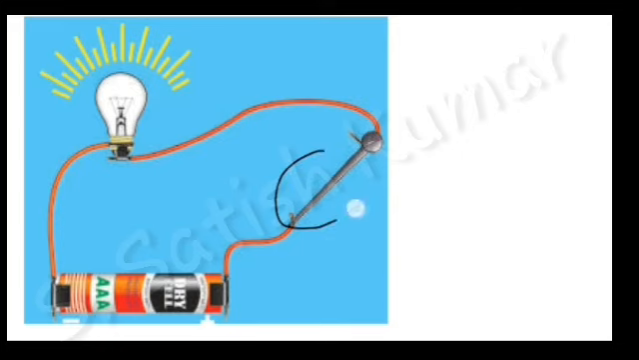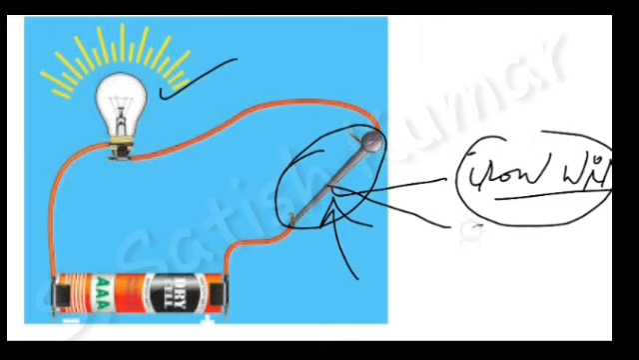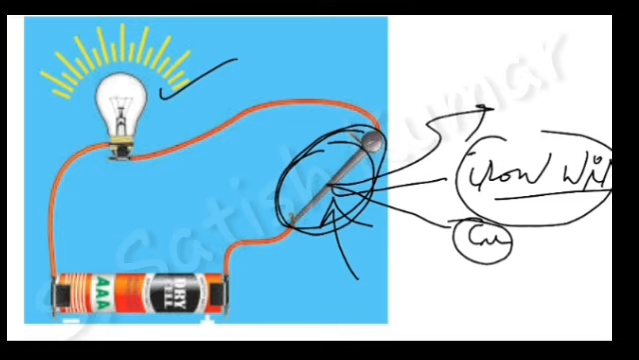I am filling the gap with iron wire. If you fill the gap with iron wire, then the bulb glows. Replace the iron wire with copper wire, then also the bulb glows. If you replace it with any other metal wire, then also the bulb glows.